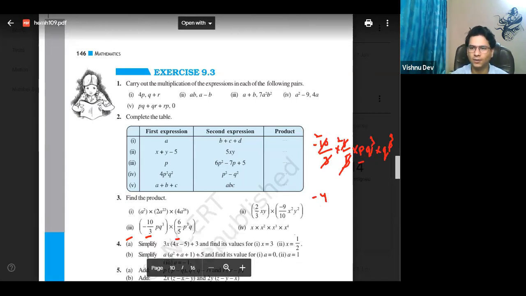Now p into p cube, tell me, p into p cube will be what? P to the power 4, right? Yes, sir. Yes, right? 1 time, 3 times, p to the power 4. And q cube into q will be q to the power 4. Correct. So done. Got it, everyone? Everyone got this?